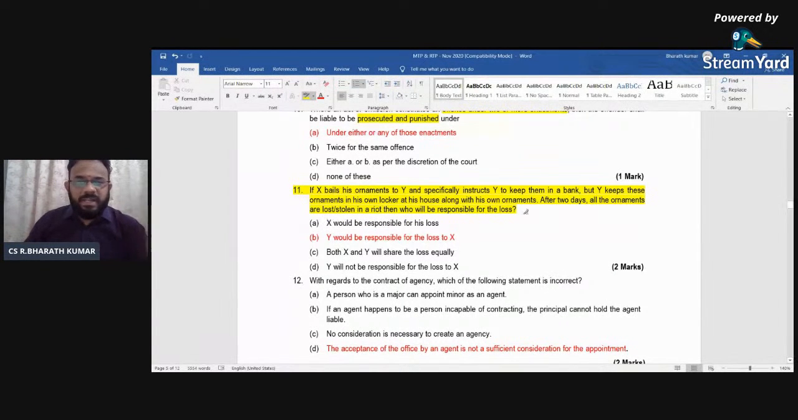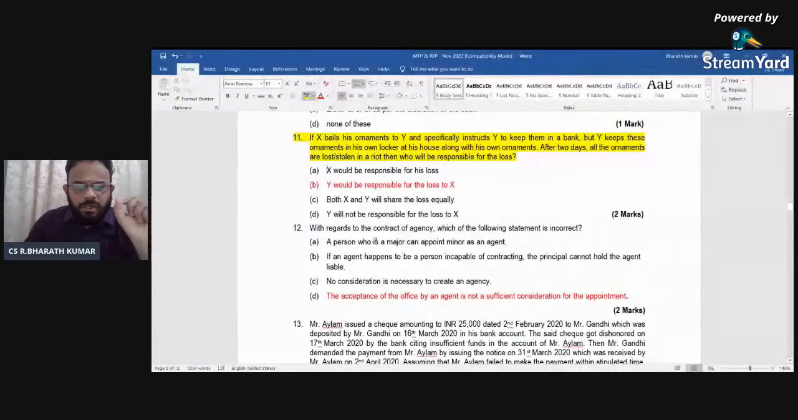As simple as that. So the next one, with regards to the contract of agency, which of the following statements is incorrect? Now, I already told you there is a positive question or there is a negative question. What is incorrect? That means all the options will be right except for one. What you should try to find. See whether it is correct or not. The person who is a major can appoint a minor as an agent. Agent being a minor is no problem at all. Correct. Second, if an agent happens to be a person incapable of contracting, the person cannot hold the agent liable. Undoubtedly, yes, because when the agent is a minor, it is the principal's liability and the principal only should take care.